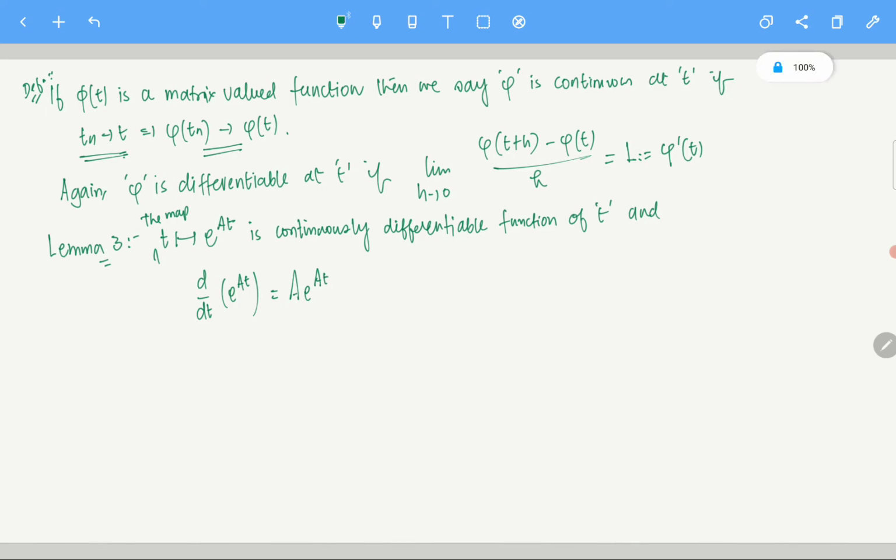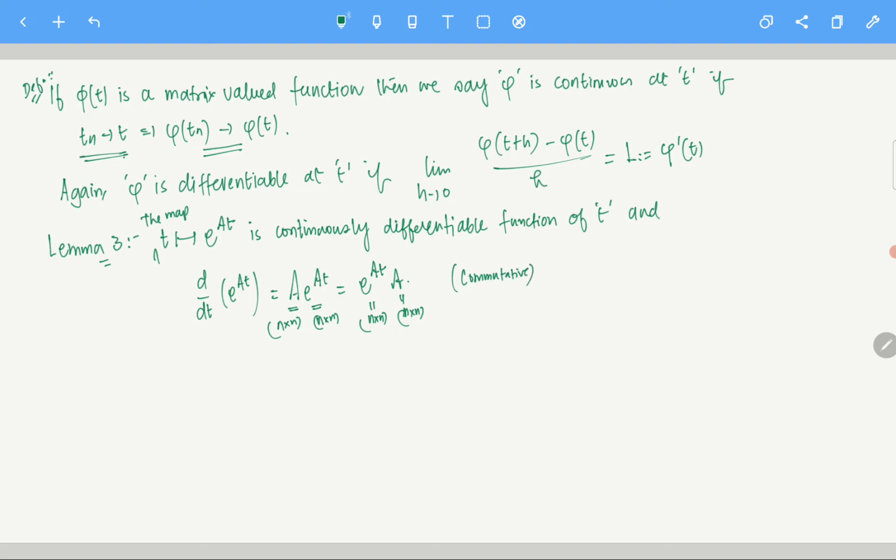Please remember this does not hold all the time, but in this case you can also write it as e to the power At times A. Clear? So here A is an n cross n matrix, e^(At) is an n cross n matrix, and this is an n cross n matrix, right? So what we are saying is you can commute it. Commutativity is there.